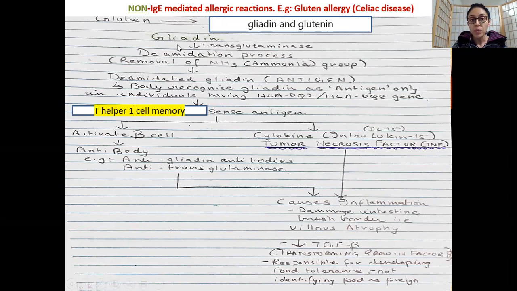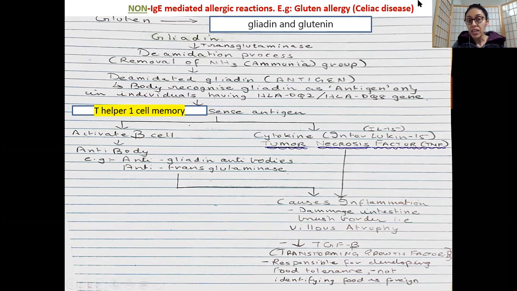Now what happens in the body, guys, is your gliadin gets deaminated, meaning there is a removal of the ammonia group. This is done by the enzyme transglutaminase. This is a deamination process, meaning you're removing the ammonia group from gliadin. Now this deaminated gliadin is perceived as an antigen in your body. You know an antigen is a protein which is perceived as foreign, as an alien, and the body thinks this is not right.